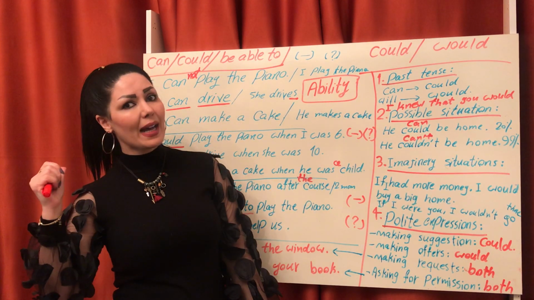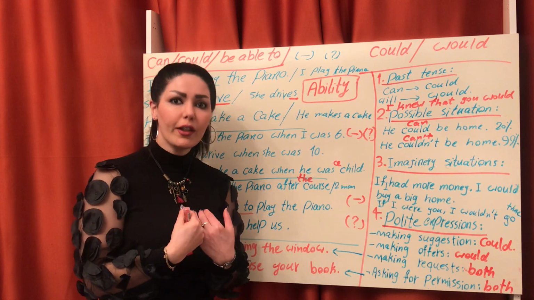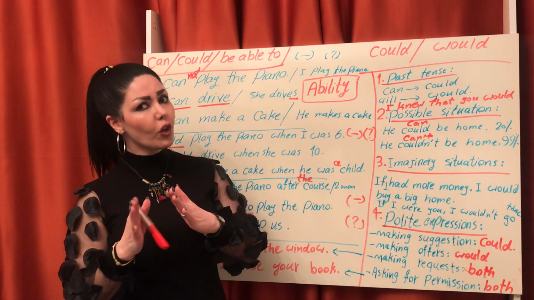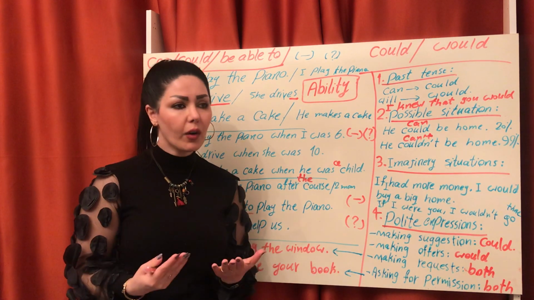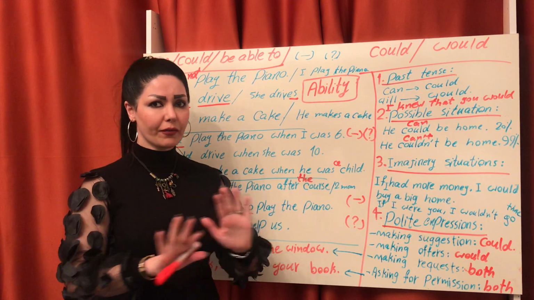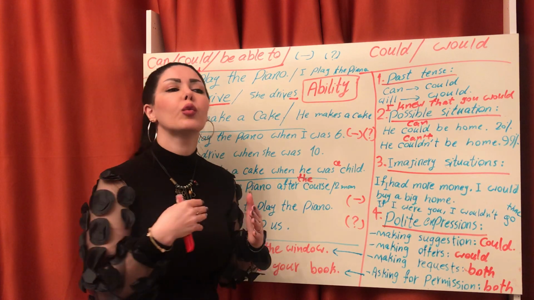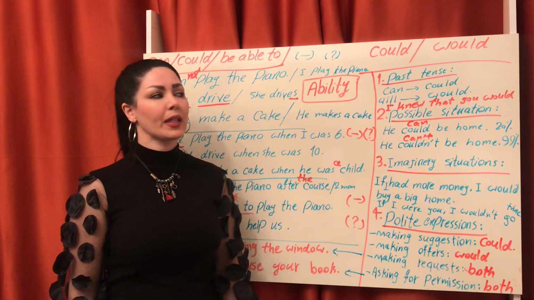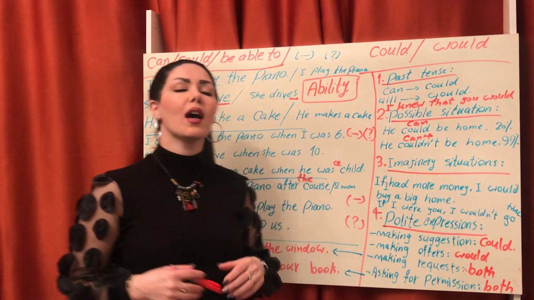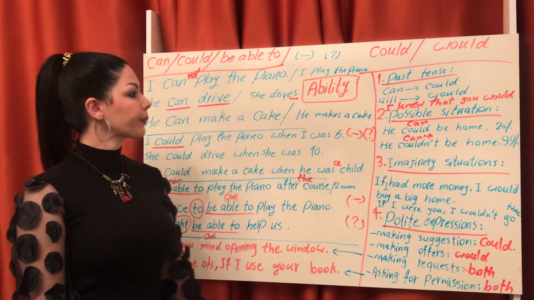Look, in the past, before the exam, I told you I know you will pass the exam. Now the exam is finished. I tell you I knew that you would pass the exam. So past tense of will is would.